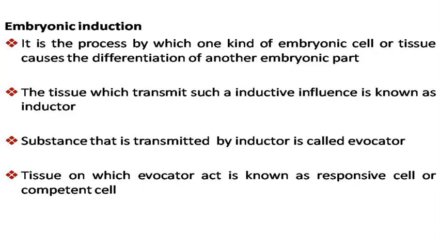So in embryonic induction, one kind of embryonic cell or tissue causes the differentiation of another embryonic part, and this process is known as embryonic induction. The tissue which transmits such an inductive influence is known as the inductor. The substance transmitted by the inductor is called the evocator. And the tissue on which the evocator acts is known as the responsive cell.